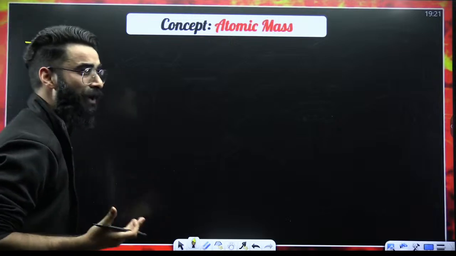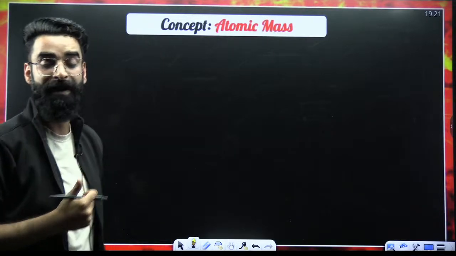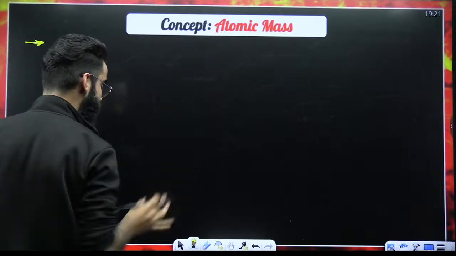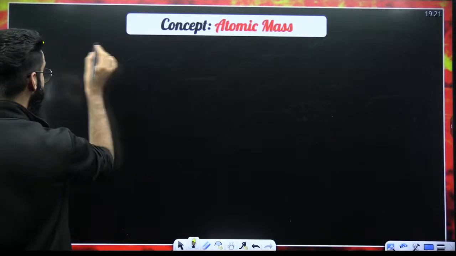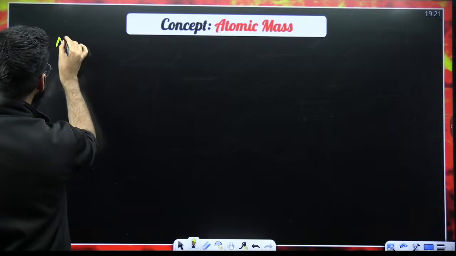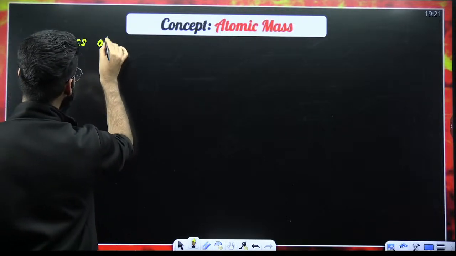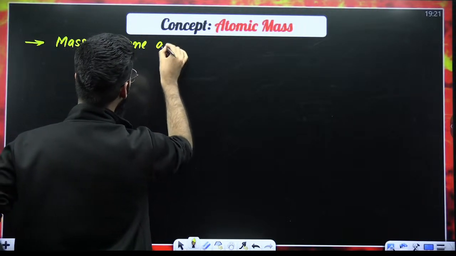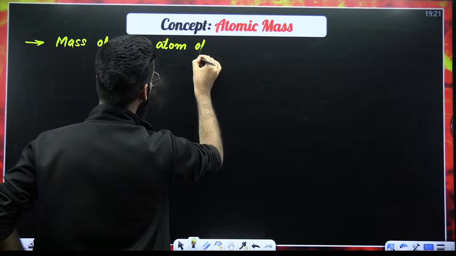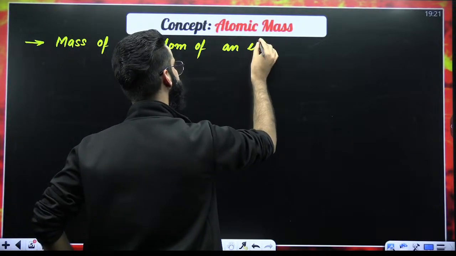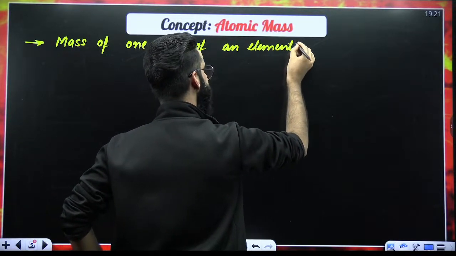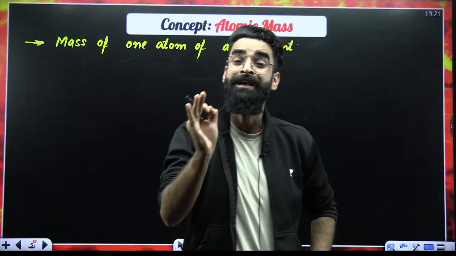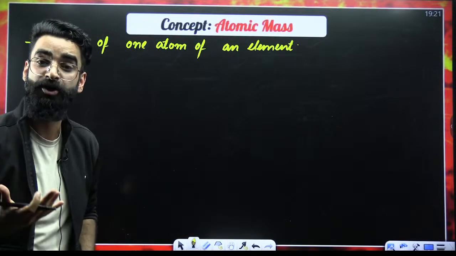My dear students, first of all, how do we exactly define the term atomic mass? The first and basic definition: atomic mass is defined as the mass of one atom of an element. The mass of a single atom of an element is something which you call atomic mass.